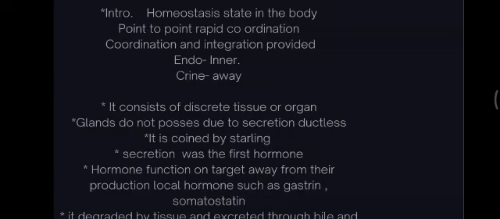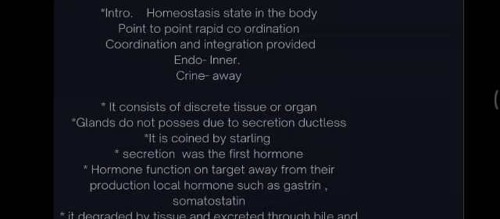The next point is, I think you already learned that the neural system is connected for point-to-point rapid coordination. Each and every neuron is connected with each other, and coordination and integration are provided in the endocrine system. Now, what is the full form of endocrine? Endo means inner, crine means away.